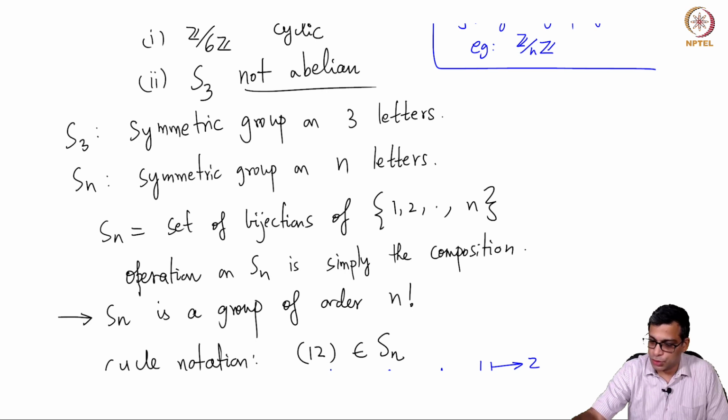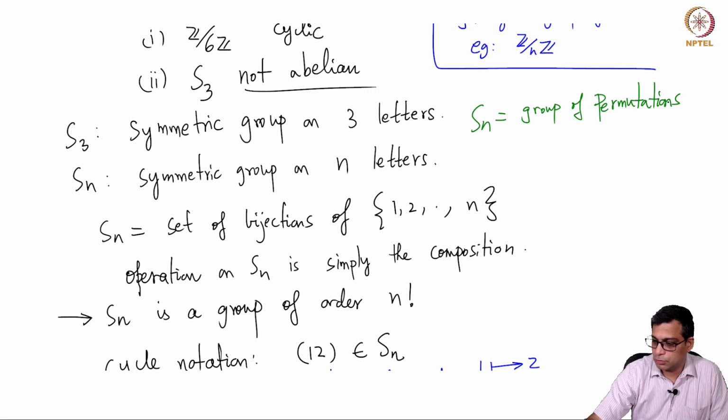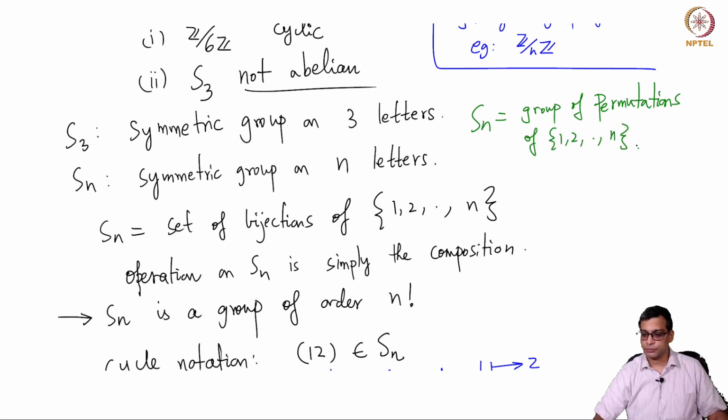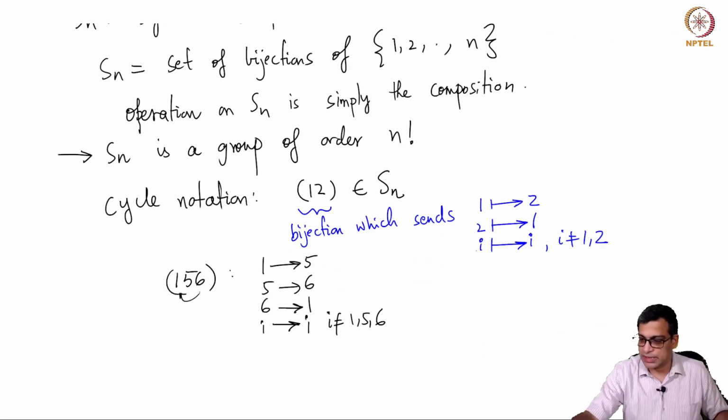So, these are called permutations. I should use this notation also. Sn is the group of permutations, that is an important word for us, of n elements 1, 2 up to n. So, (1 5 6) is a permutation, (1 2 3) is a permutation, (1 2) is a permutation, and so on.